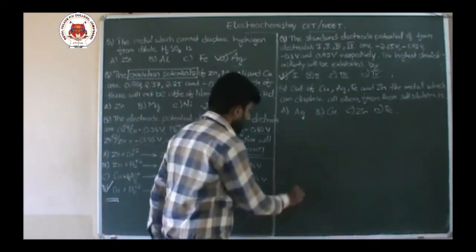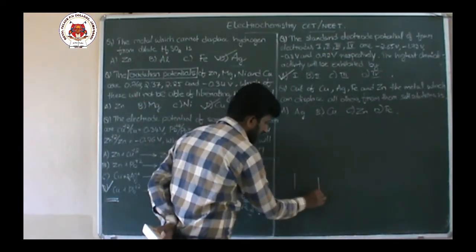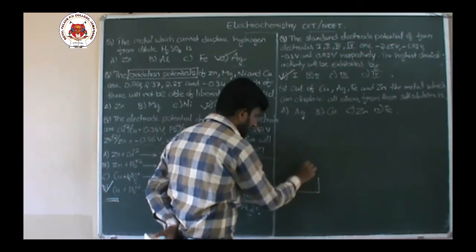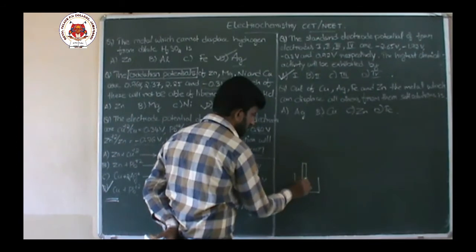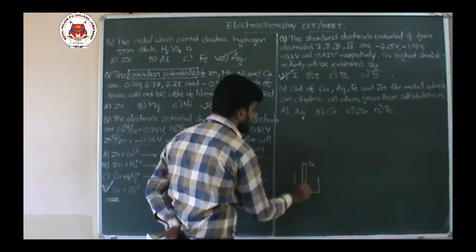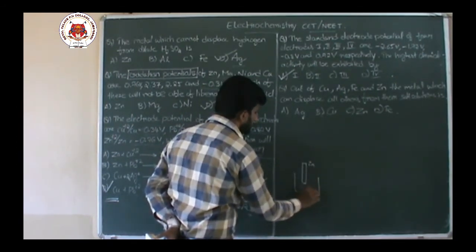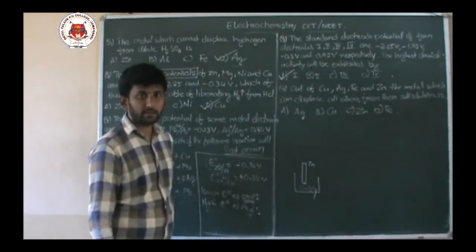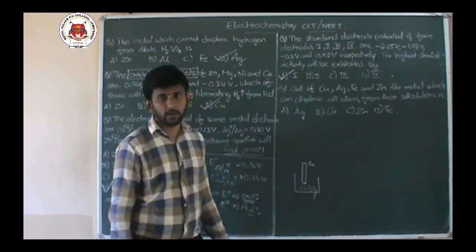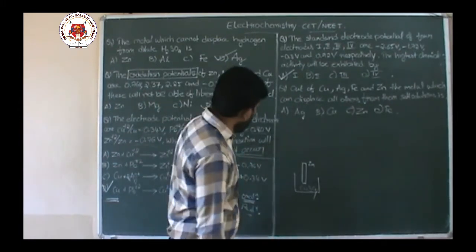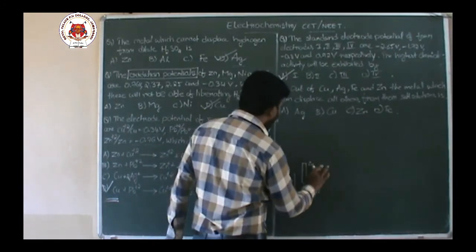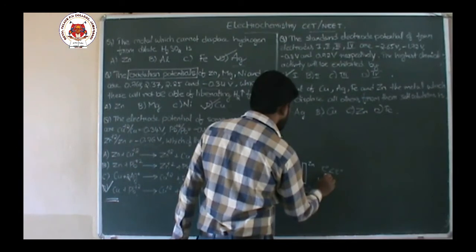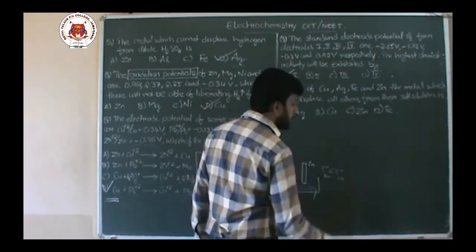Let me take one example and explain this. If I dip a zinc rod in copper sulfate solution, zinc potential is less than that of copper potential.